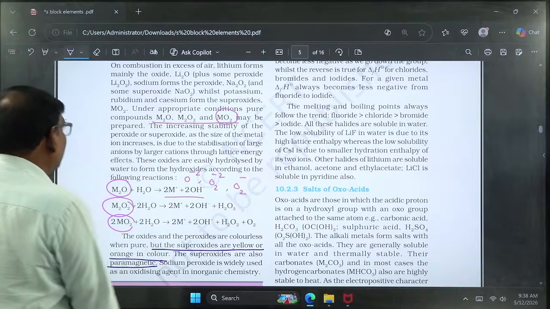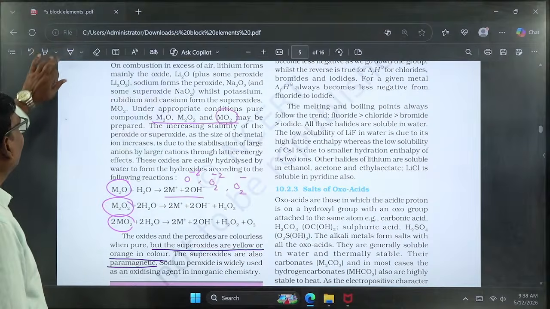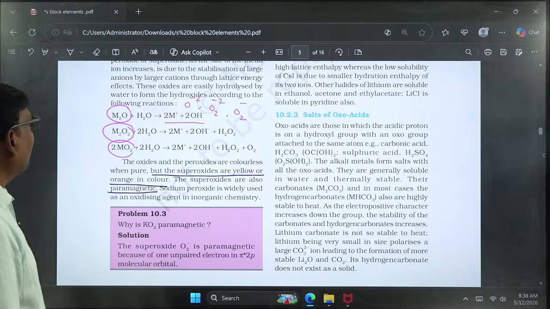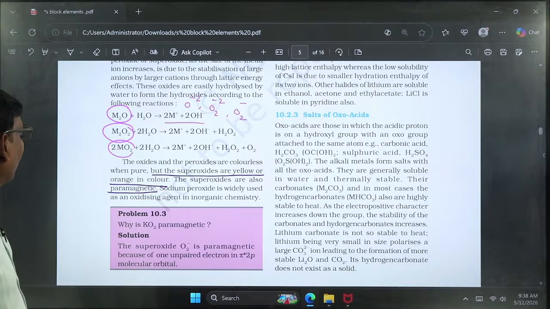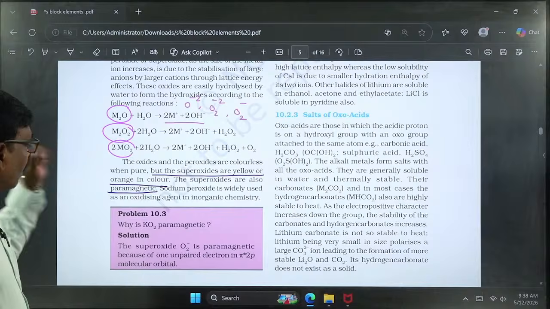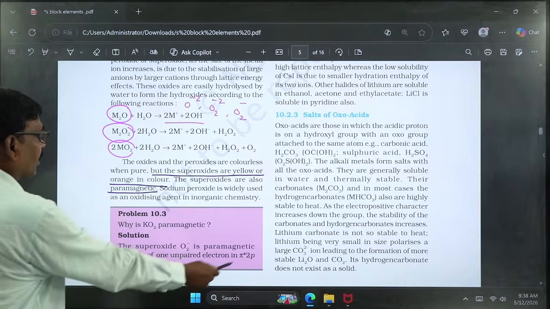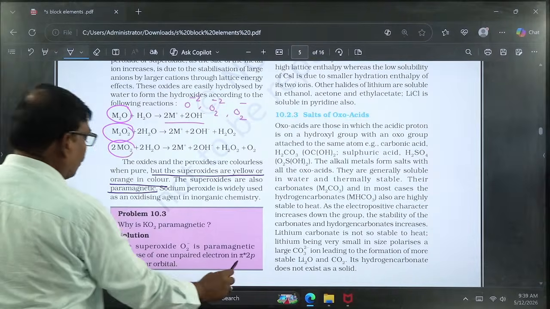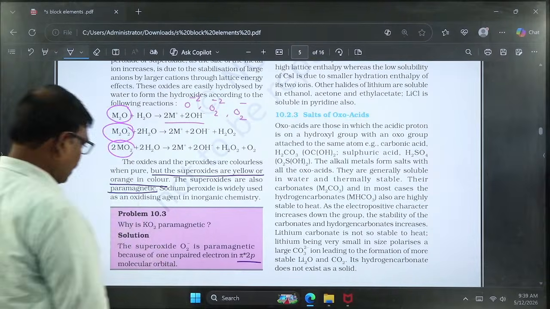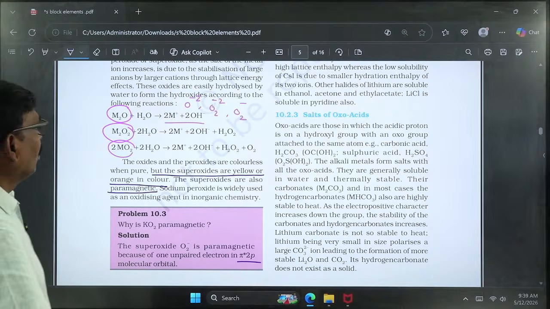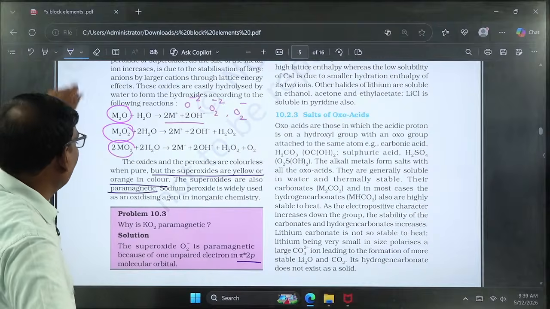This is mainly due to the presence of one unpaired electron in the antibonding molecular orbital of p orbital. Here an example is discussed: KO2 is paramagnetic. Why? The superoxide ion is paramagnetic because of the one unpaired electron present in the antibonding molecular orbital of pi star of 2p orbital. This concept can be discussed in chemical bonding, molecular orbital theory.